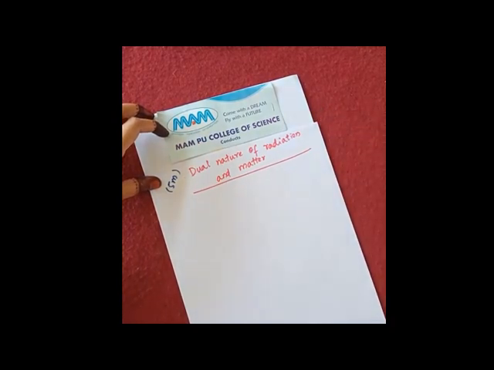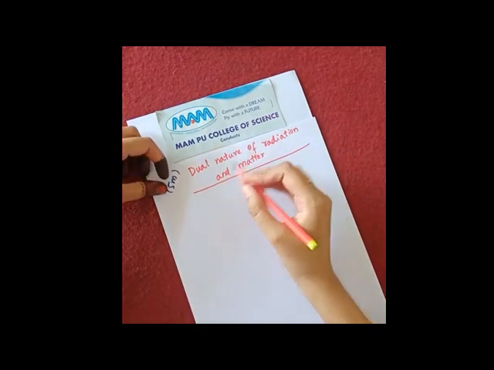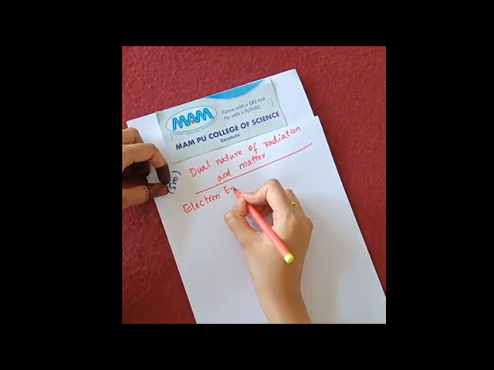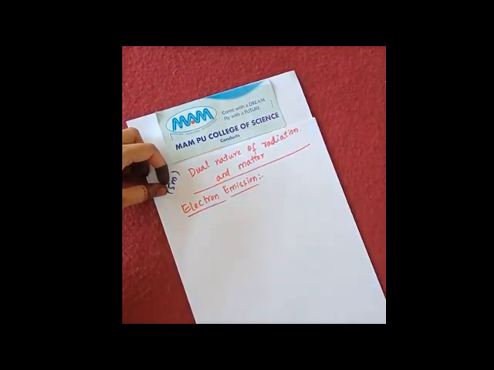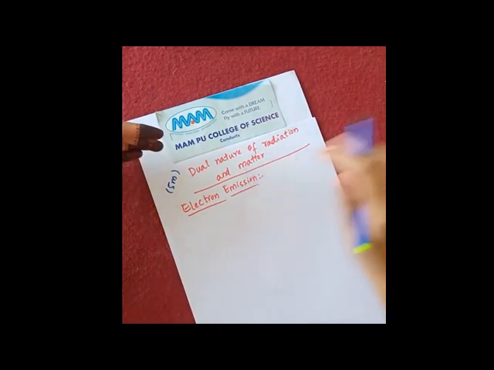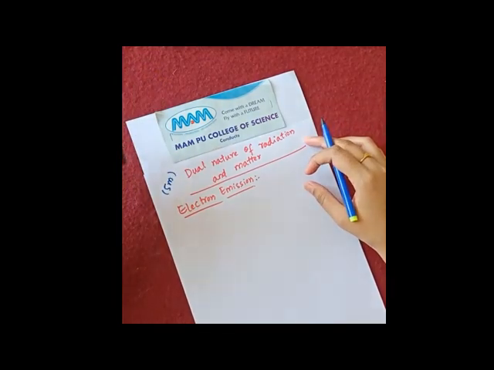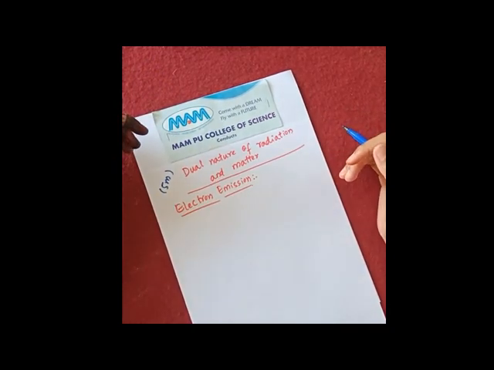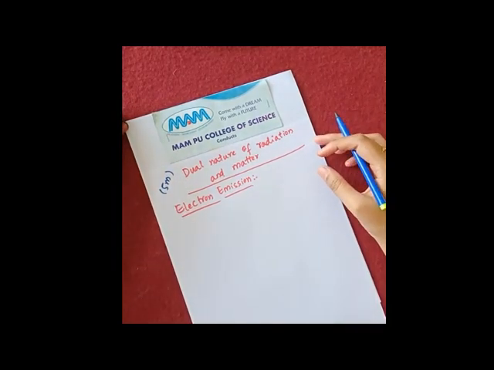So the first topic of the chapter is about the emission of the electrons. It is electron emission. From this word itself, you can understand that we are talking about the emission of the electron from a particular surface. Now, what is that surface? That surface is nothing but a metal surface. So, electron emission is the process of emission of the electrons from a metal surface.